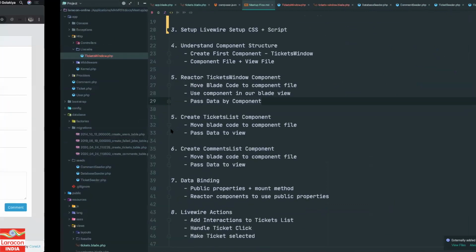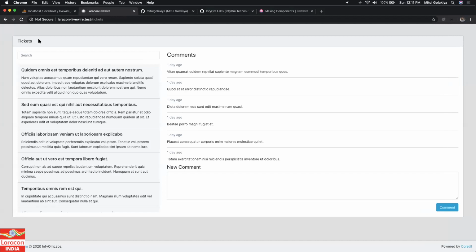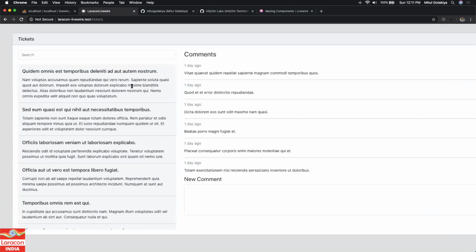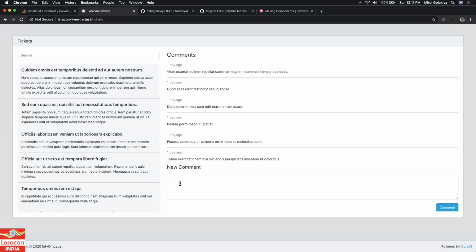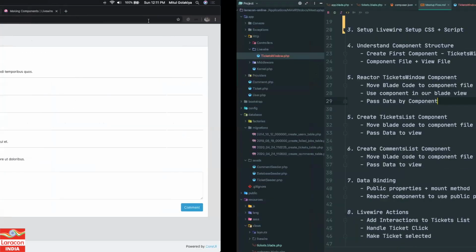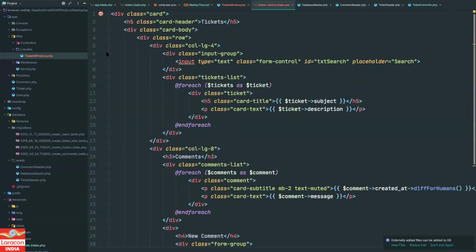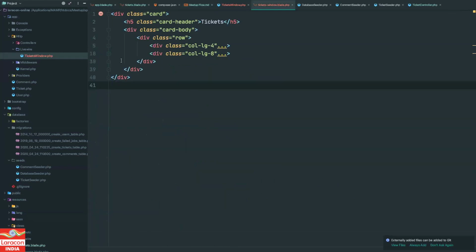What I want to do right now is create two more components. Right now this whole window is our component. I want to keep the header in the main component, separate out this tickets list component, and then put these comments into another component. You can see we have two columns, one is this and one is this, so we'll be creating two components for that. I will explain at the end why we should create small components. At the end it will make more sense and you will understand more, right?